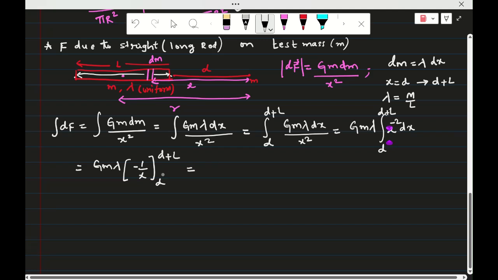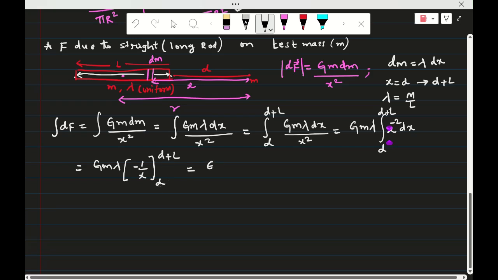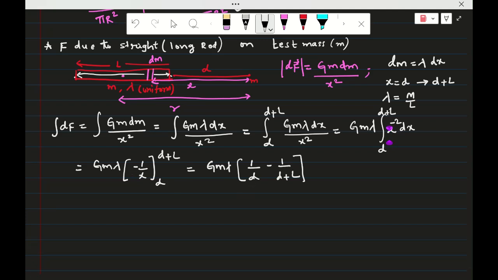with limits d to d plus L. So actually we will substitute upper limit minus lower limit. Here minus is there, no? To eliminate the minus, I will substitute lower limit minus upper limit. So G m lambda into 1 by d minus 1 by d plus L. You have to remember here, this is the lower limit d, minus is there, no? That's why lower limit first, then upper limit. Actually, in substitution of limits, it is upper limit minus lower.